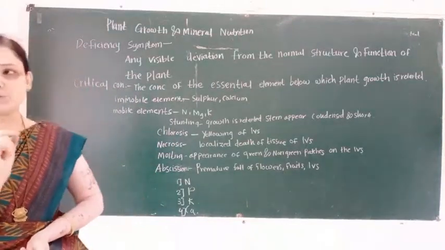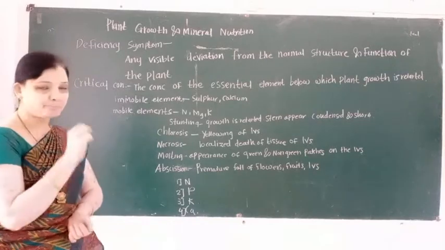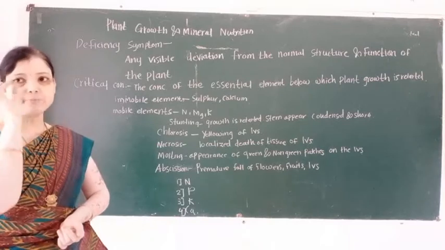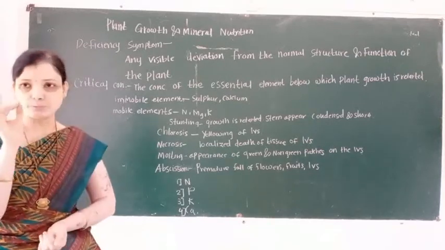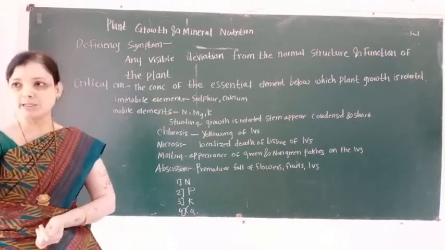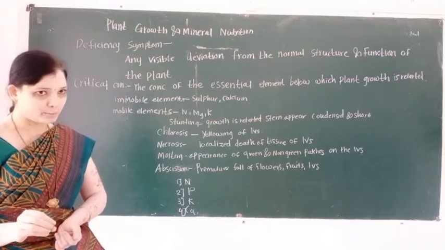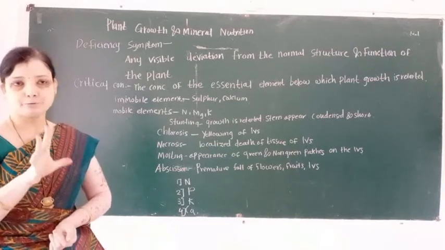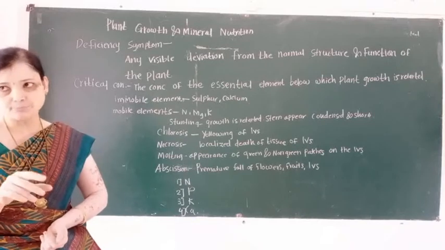Premature fall of flowers, premature fall of fruit and premature fall of leaves is known as abscission.